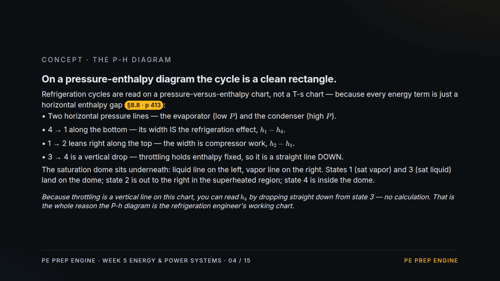Refrigeration cycles live on a pressure enthalpy diagram, not a TS diagram, because every energy term becomes a simple horizontal gap. 2 pressure lines, the low evaporator and the high condenser. The bottom segment, 4 to 1, has a width equal to the refrigeration effect. The top segment, 1 to 2, leans right, and its width is the compressor work. And 3 to 4 is a vertical drop, because throttling holds enthalpy fixed. The saturation dome sits underneath, liquid on the left, vapor on the right. That vertical throttle line is why this chart is the working tool. You read H4 by dropping straight down from state 3.